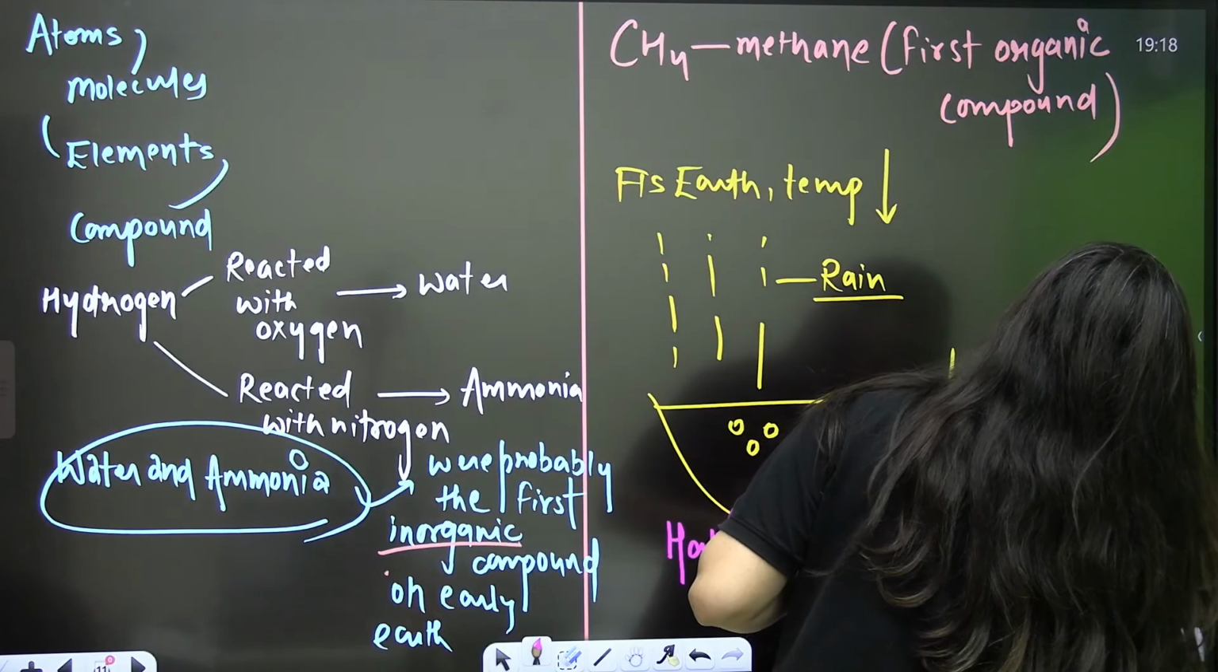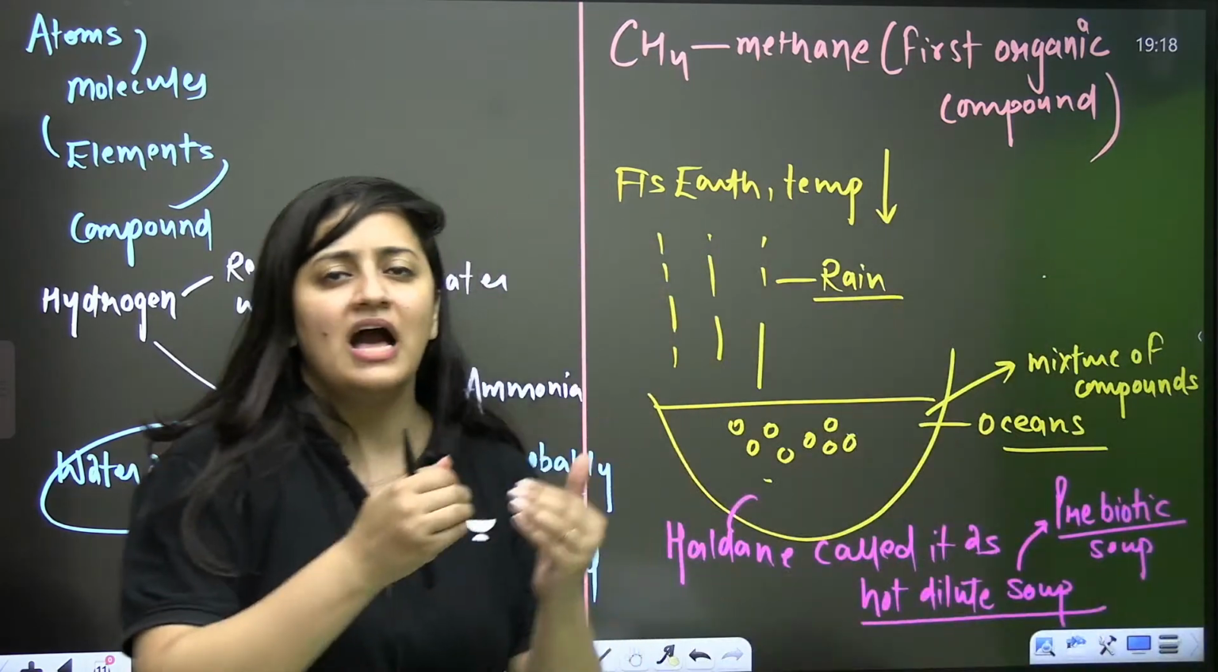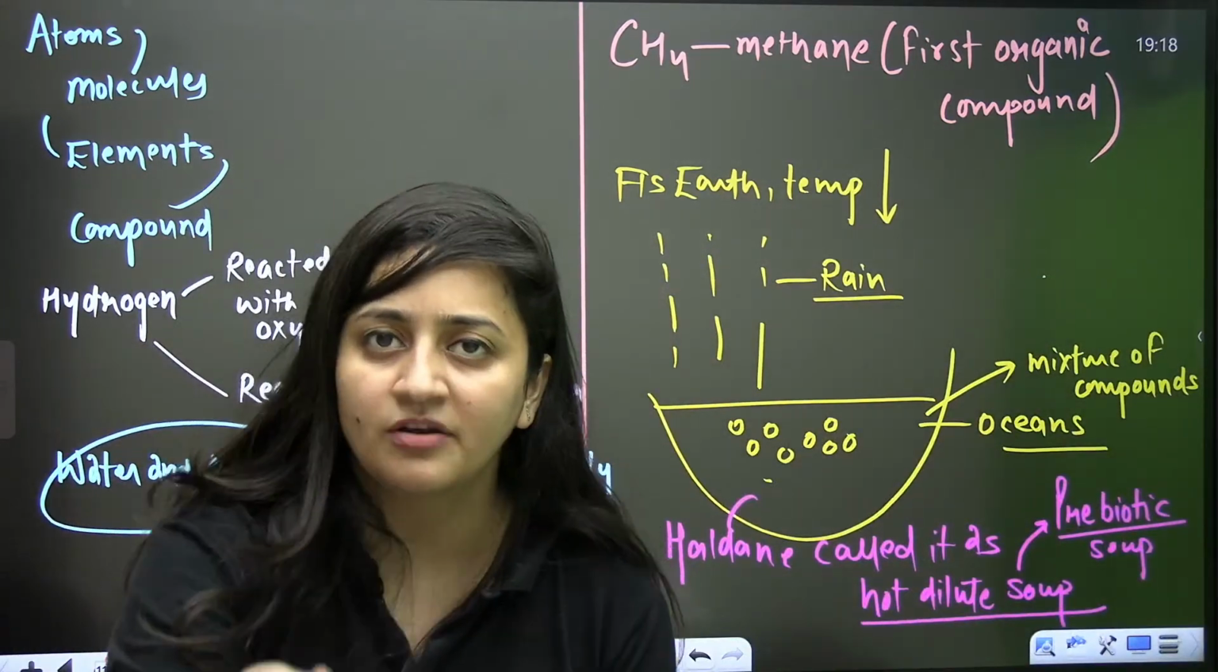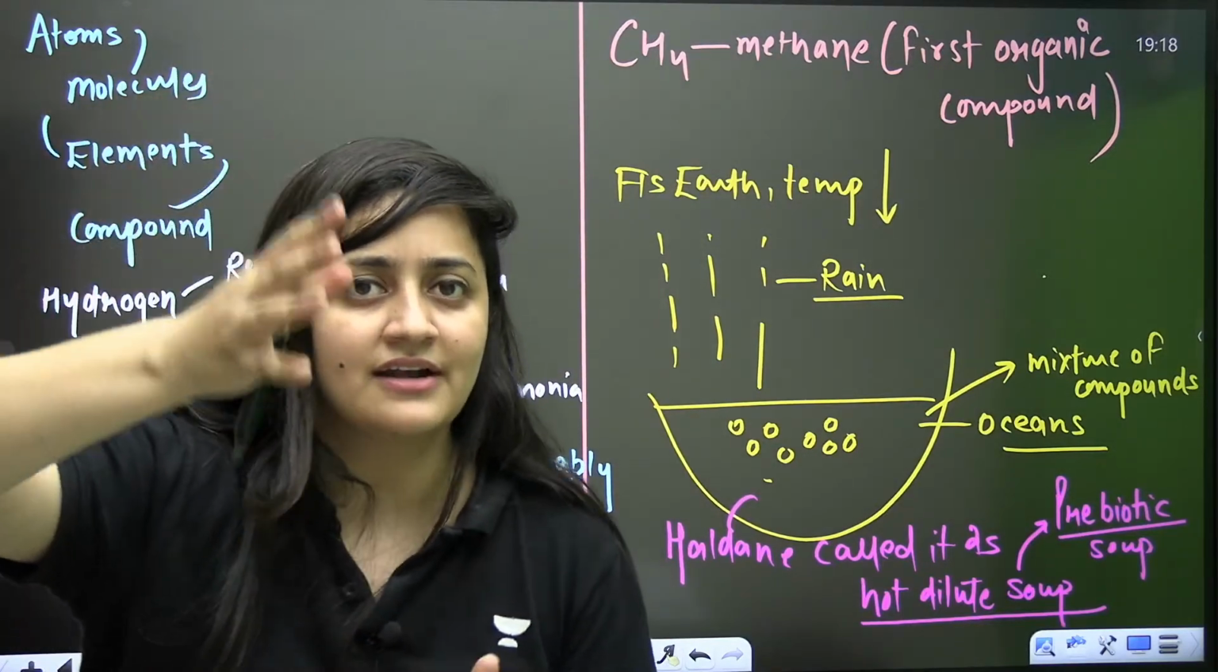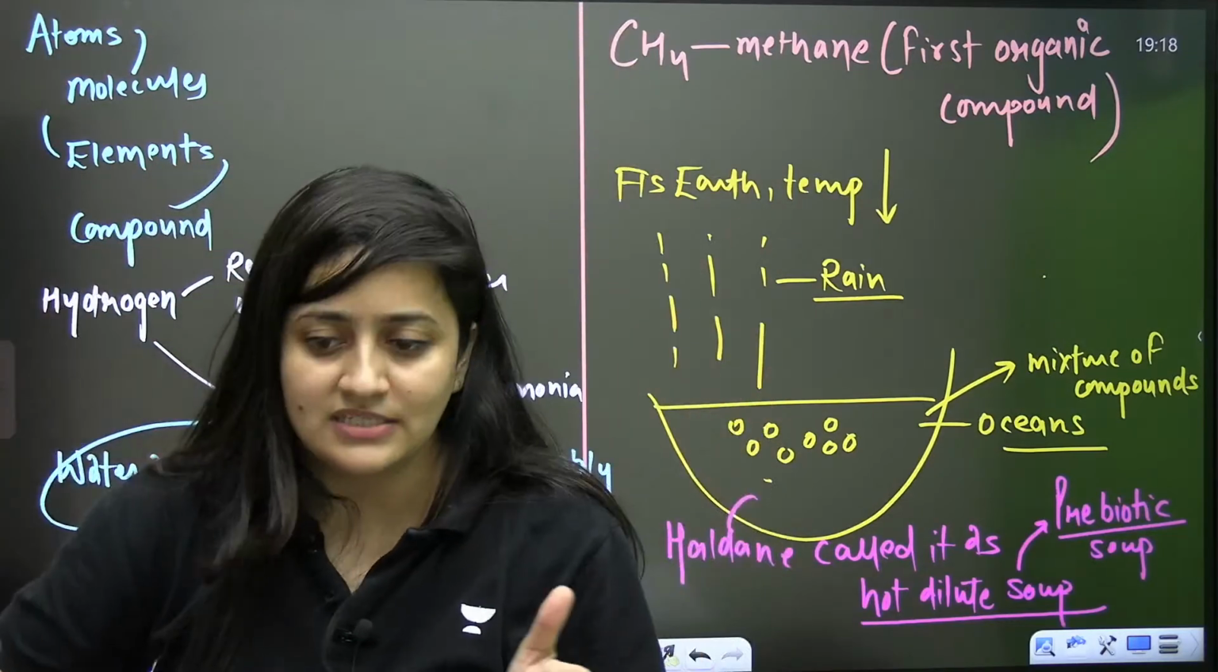Prebiotic means before life. So carbon and hydrogen reacted, you got methane. Hydrogen and nitrogen reacted, you got ammonia. Hydrogen and oxygen reacted, you got water. So that's how you need to understand this process.